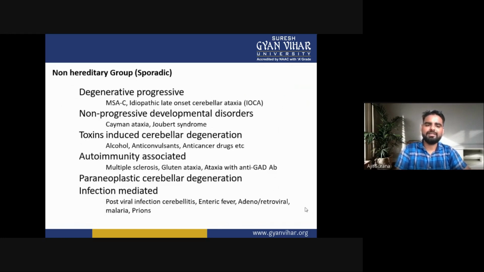Next one is the toxin-induced cerebellar degeneration: alcohol, anticonvulsants, anti-cancer drugs, etc. Next one is the autoimmunity associated: multiple sclerosis, gluten ataxia with anti-GAD antibody. Next one is the paraneoplastic cerebellar degeneration and infection mediated: post-viral infection, cerebellitis, enteric fever, adenovirus, retrovirus, malaria, or prions.